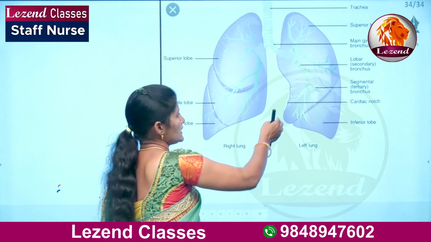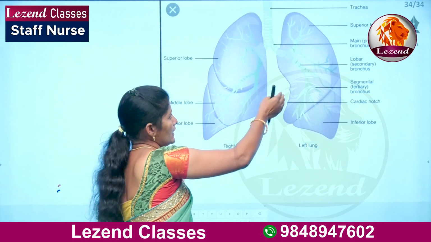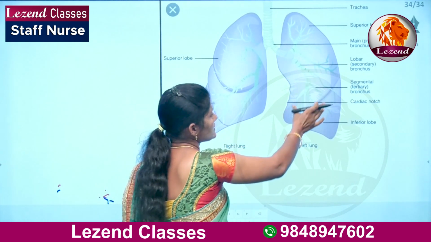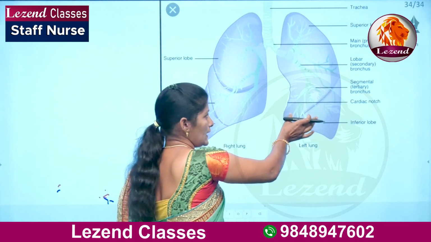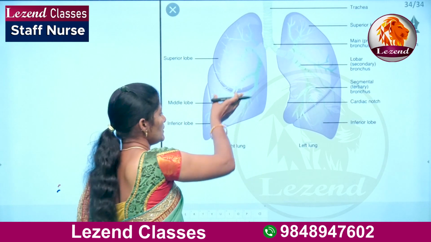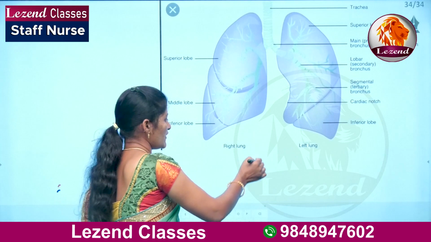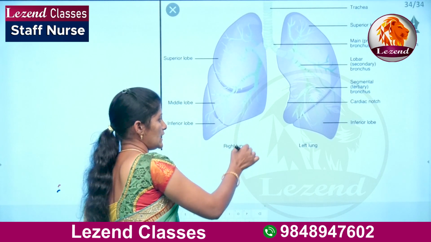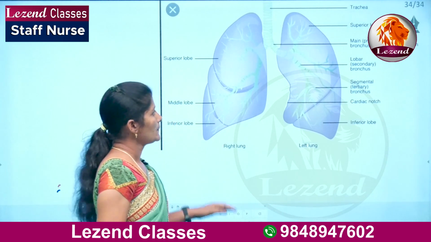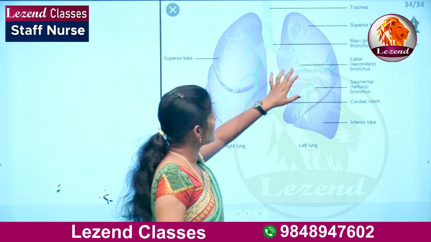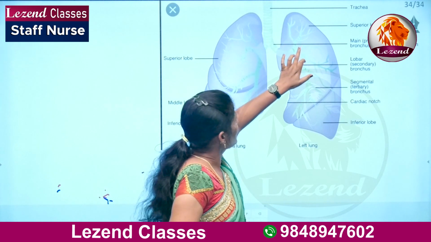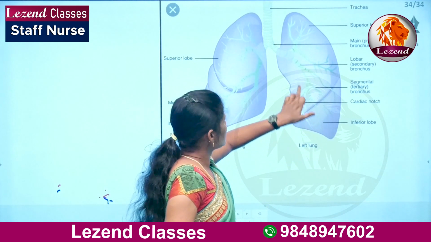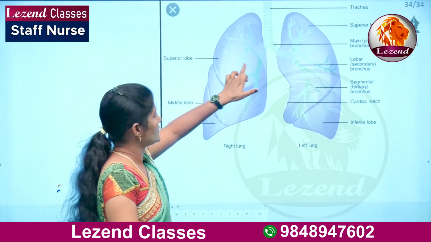Why? Because here the heart will be located, and you can observe that here the lung size will be less and here the lung size will be more, and here this part will be for the liver. Okay, here the liver will be present. Here you can see the trachea and also bronchi and also bronchioles. These all are the internal parts of the lungs.